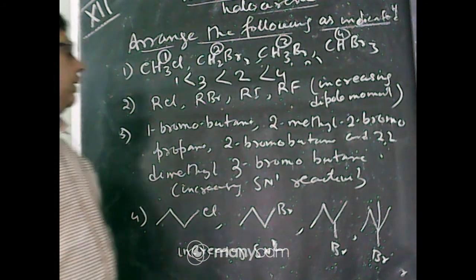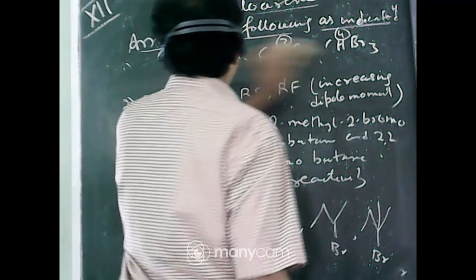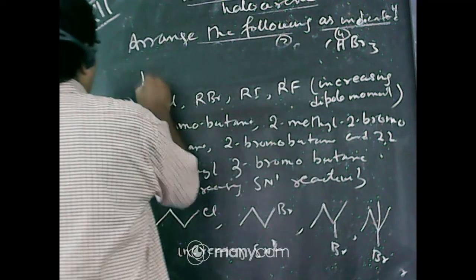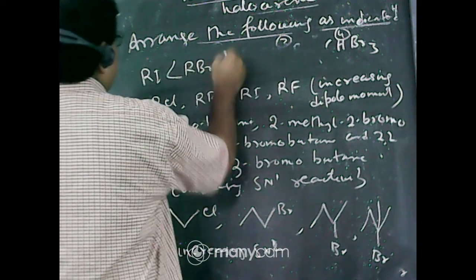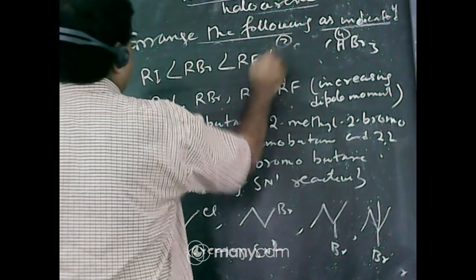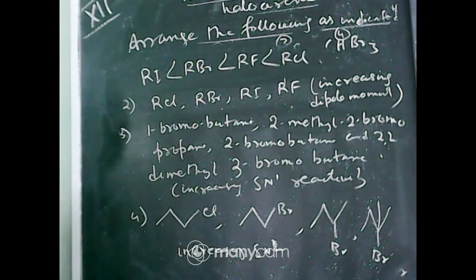But the bond length of RF is very small, so the order will be exceptional. RI has the least dipole moment, then RBr, then RF, and then RCl. RCl has higher dipole moment than RF. This is due to the comparatively larger bond length of RCl as compared to RF. So this is an exceptional case, you must remember this.